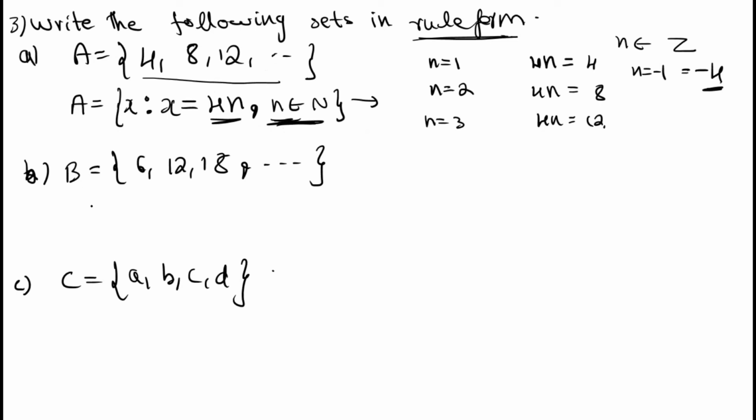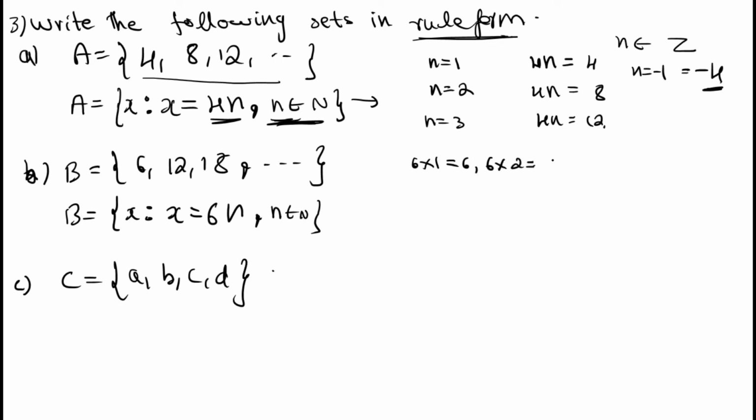So you need to take n belongs to the natural numbers. Similarly here also you can write set B is equal to set of all x such that x is equal to 6n. 6 ones are 6, 6 twos are 12, 6 threes are 18, 6 fours are 24.